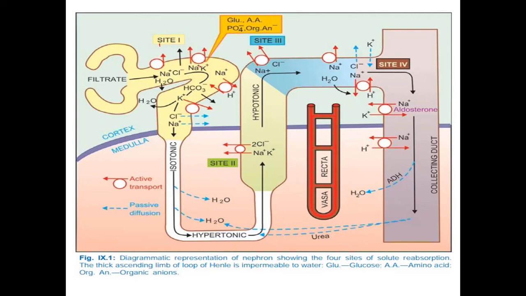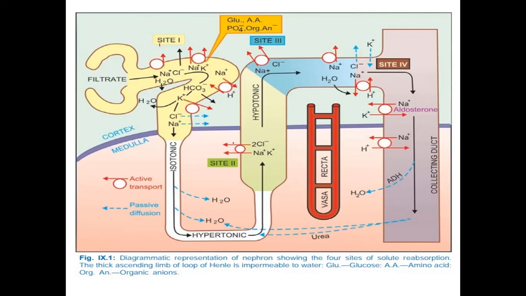Two or more ions moving in the same direction is called a symporter system. These are also inhibited by furosemide, which acts at site number 2, where the symporter of sodium, potassium and 2 molecules of chloride is inhibited.